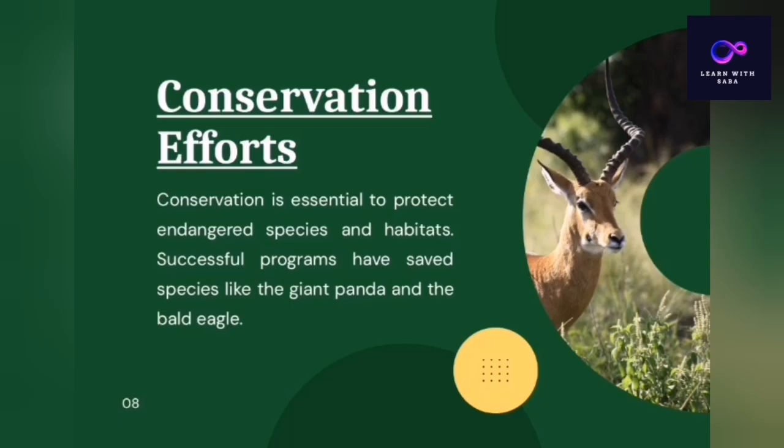So it's essential to conserve the specific habitats of the different species, and also conserve the endangered species that are present in the endangered list, both animals and plants. Successful programs have saved species like the giant panda and the bald eagle. There are a lot of animals and plants that are endangered in specific areas. They need to be conserved, and there are a lot of methods to conserve specific species.